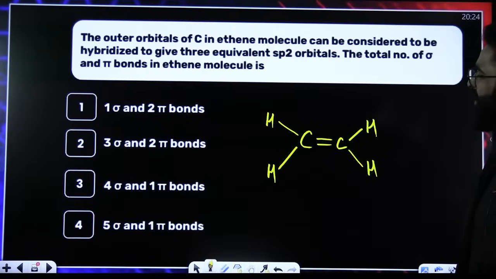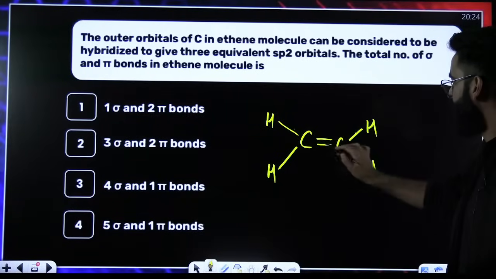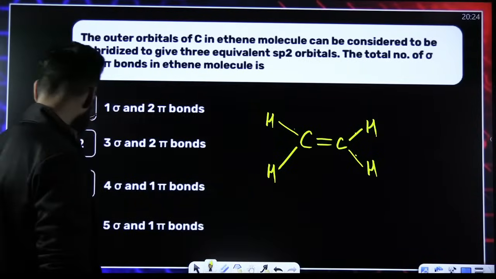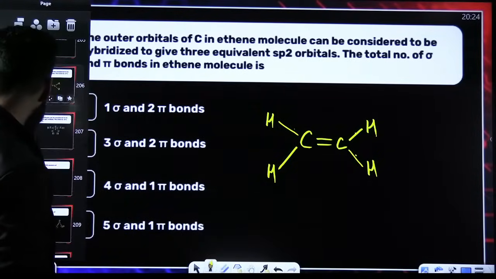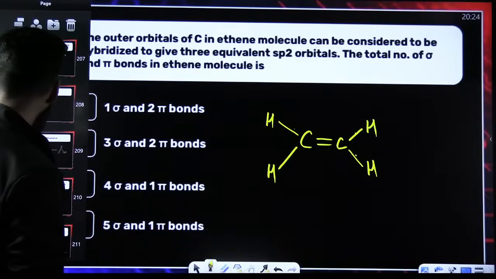Now, how many sigma and how many pi? 1, 2, 3, 4, 5. 5 sigma and 1 pi. Nothing to check here. Okay? 5 sigma and 1 pi. Right, people?